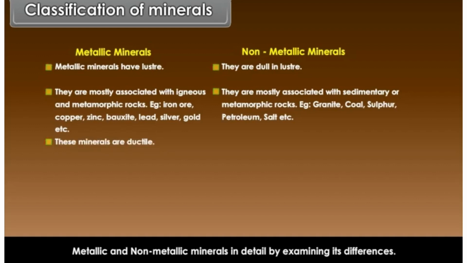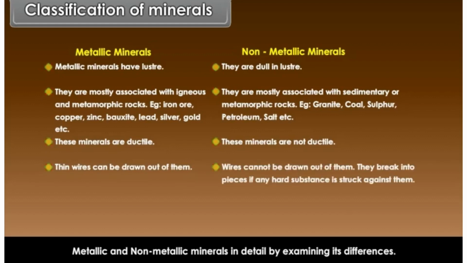Metallic minerals are ductile. Non-metallic minerals are not ductile. Thin wires can be drawn out of metallic minerals. Wires cannot be drawn out of non-metallic minerals.